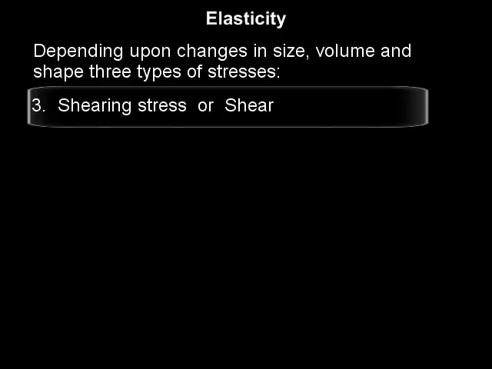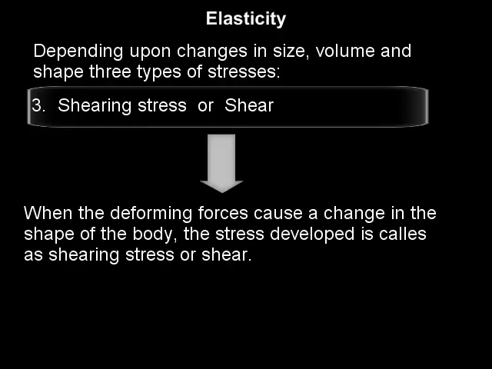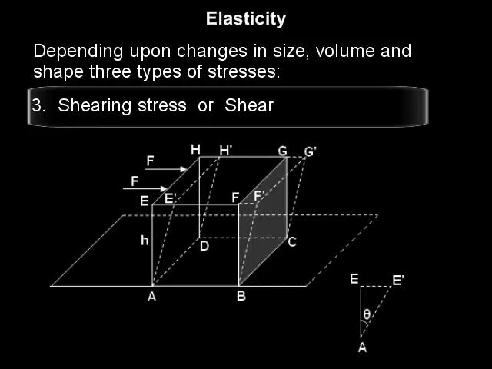The third type of stress is shearing stress or shear. When the deforming forces cause change in the shape of the body, the stress developed is called shearing stress or shear. The figure shows a rubber cube A, B, C, D, E, F, G, H. Deforming force F is applied laterally on the surface E, F, G, H. It is balanced by the friction between surface A, B, C, D and the surface on which the cube is kept. The lateral force applied is called shearing force.